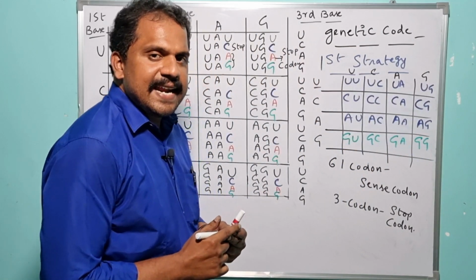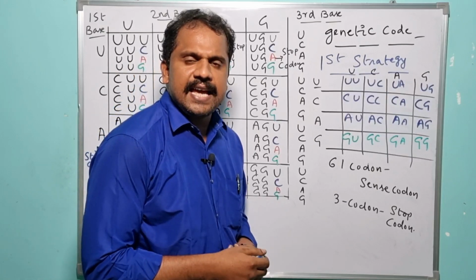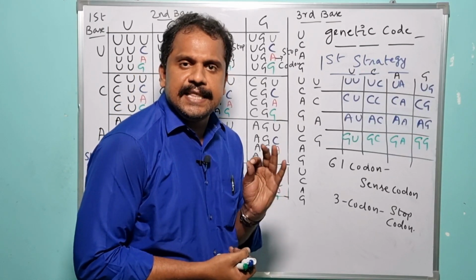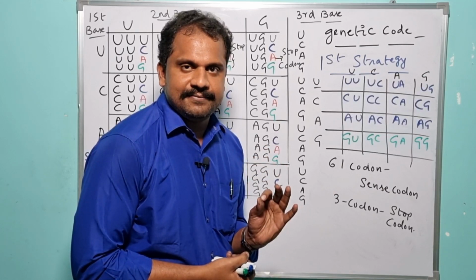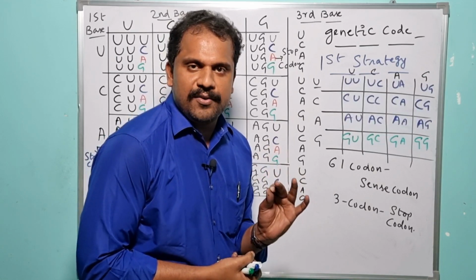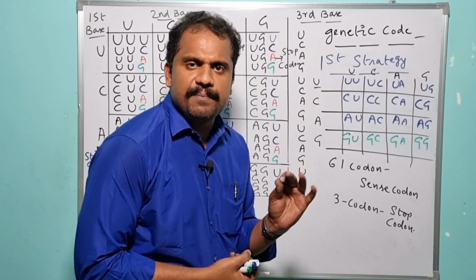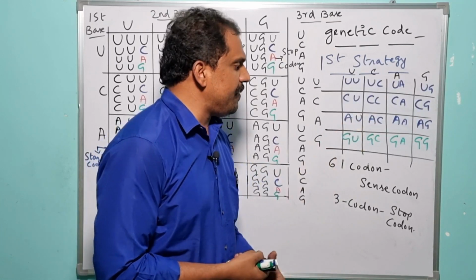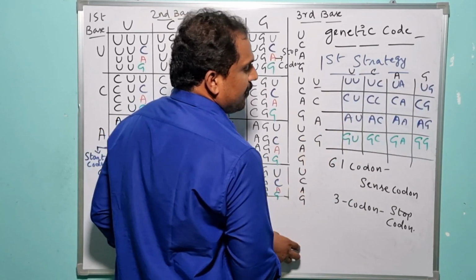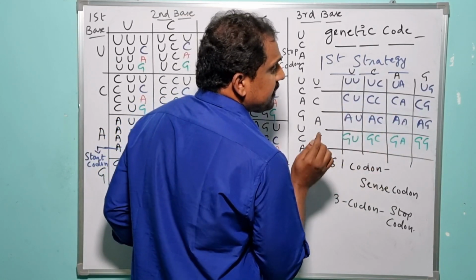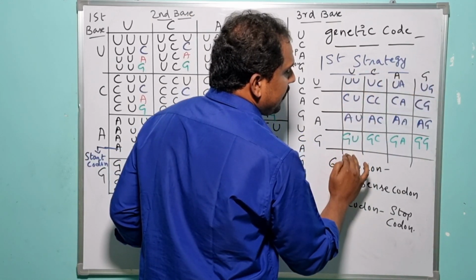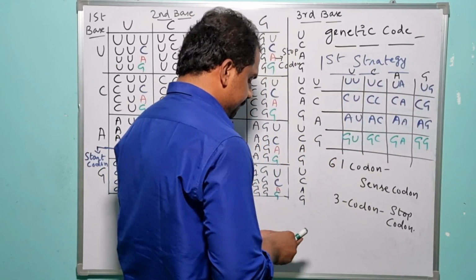So here in the second strategy, instead of taking the advantage of 4 different nitrogenous bases, they predicted that 2 nitrogenous bases act as one particular codon. So in that case, under such condition, they framed up the particular genetic code. So here there is an availability of 16 codons, right? 4 codons horizontally, 4 codons vertically. So 4 4s are 16.